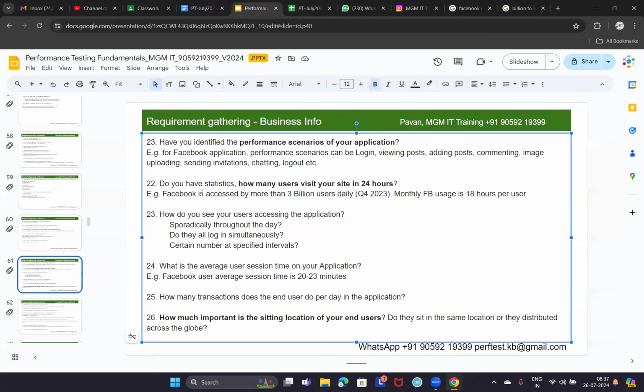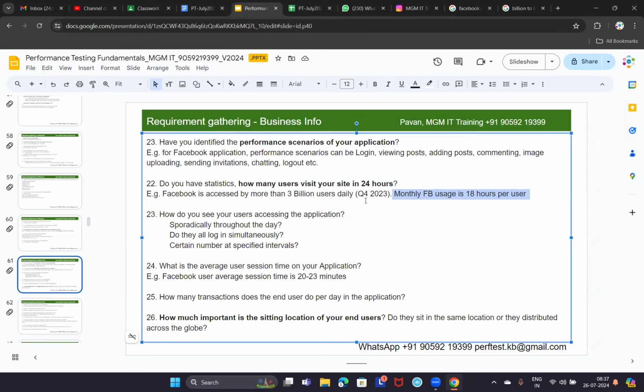Now, why is this information important, guys? How many users visit your website in 24 hours? When you are doing soak testing, a long-duration test, we need to keep these numbers in mind. Also, monthly Facebook usage is 18 hours per user, it seems. On average, one user watches Facebook for 18 hours.